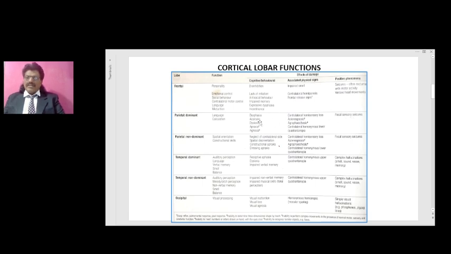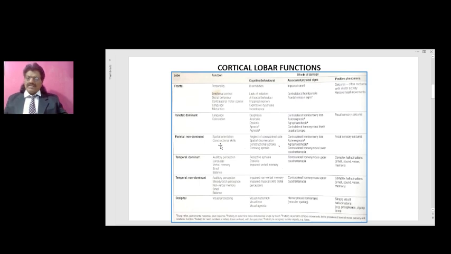When we come to the parietal non-dominant, we are talking now about the right cortex. The dominant cortex is that cortex where the speech and language centers are situated, so usually in a right-handed person it's the left side. The non-dominant cortex is where the speech centers are not situated, so normally in right-handed persons it's the right side. The function of the non-dominant parietal cortex is spatial orientation and constructional skills.